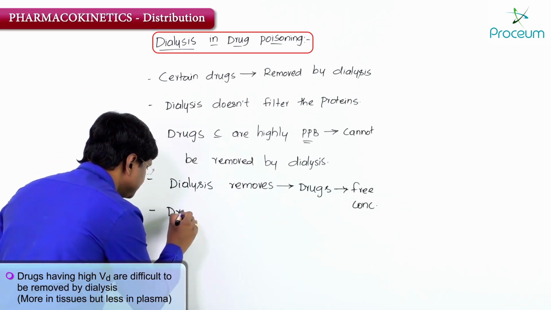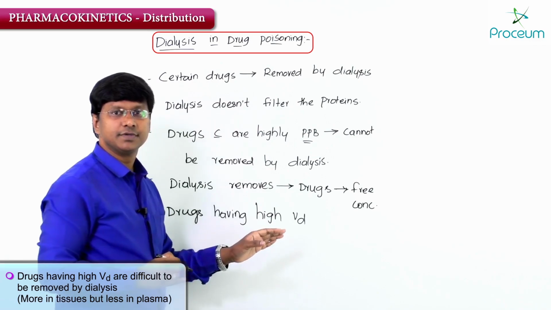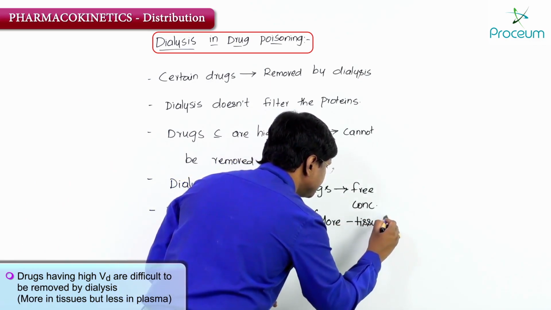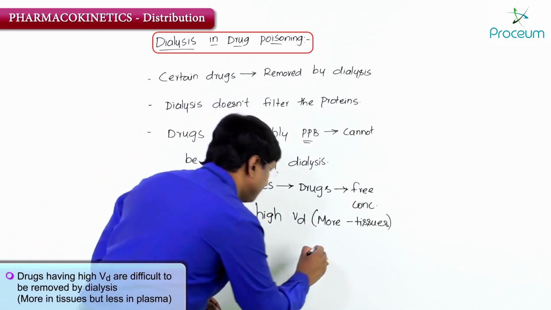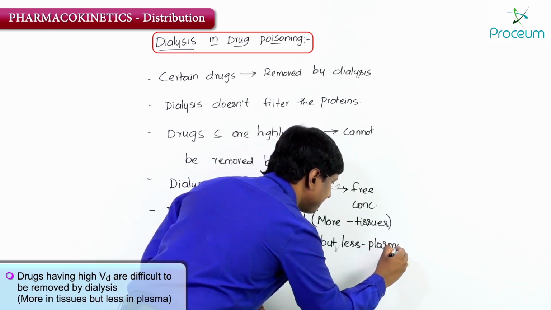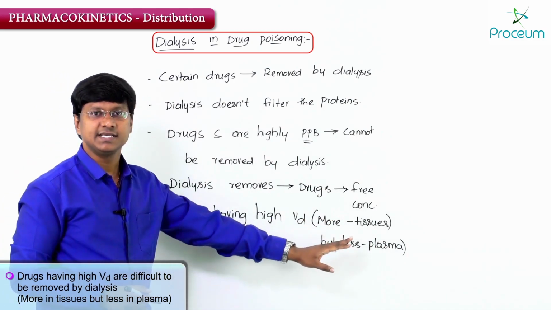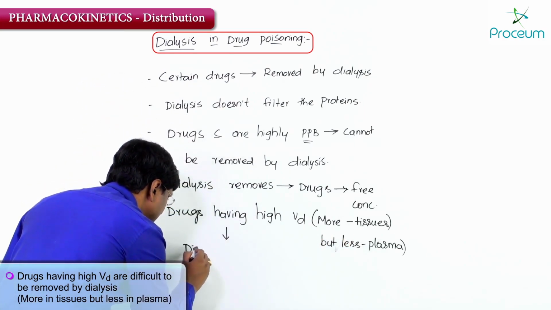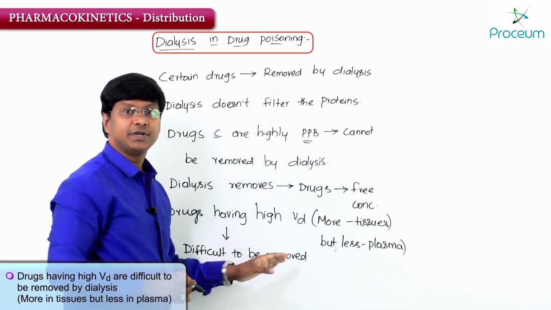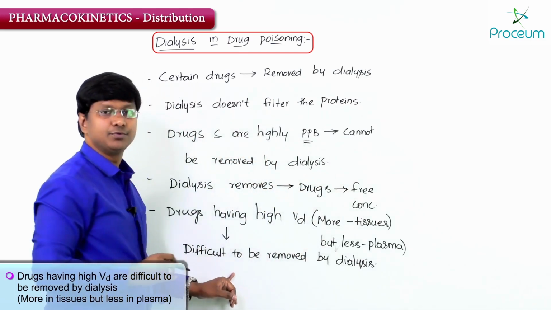Thus drugs having high volume of distribution, that means majority of the drug is present in the tissues but less in the plasma, are difficult to be removed by dialysis.